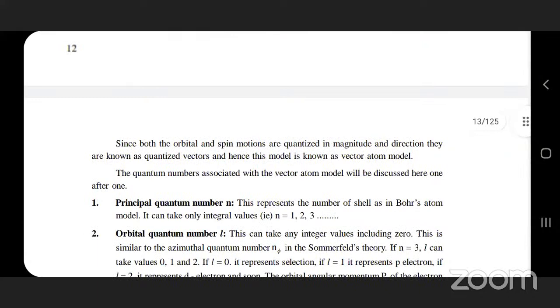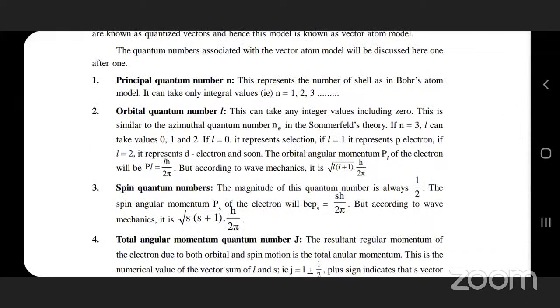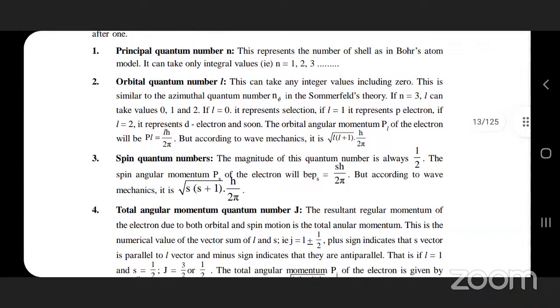Later on, the principal quantum number, which is symbolized by small n in the Bohr atomic model. The integer values are n equals to 1, 2, 3 like that. Next is the orbital quantum number, small l value. What are the integer values, which include 0?